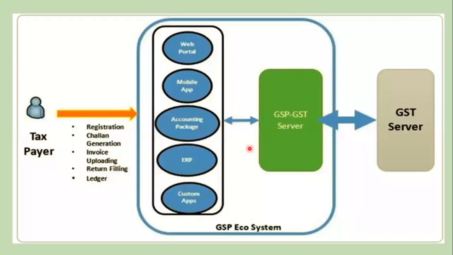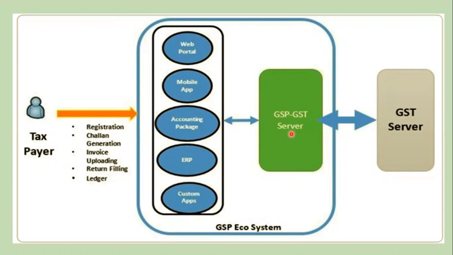Next. So let me explain with the help of this picture, where you can see how a taxpayer can get different things: registration, challan generation, invoicing, uploading, return filing, ledger. So it has a different kind of structure like this. Web portal, mobile app, accounting package, ERP, customs apps, all these will have a connectivity to the GSP, the GST Suvidha Provider, and the GST server.